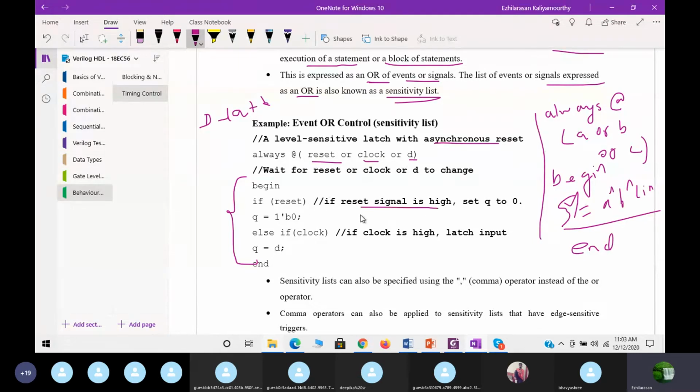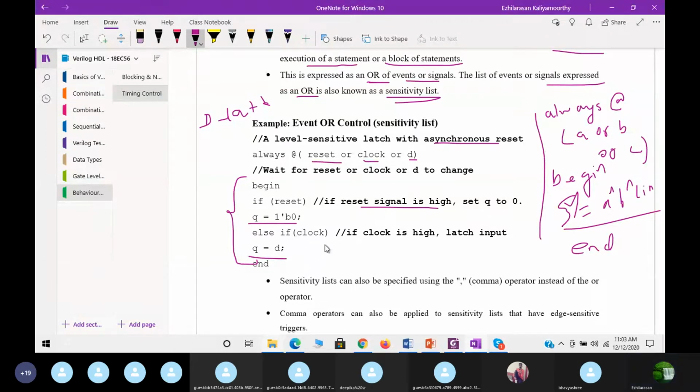If reset is high, then Q is equal to 0. If the reset is 0, then come for the else if condition, then check whether the clock is 1. If the clock is equal to 1, then latch the input, that is Q is equal to D. This is the simple program for a D latch, that is for asynchronous actually.